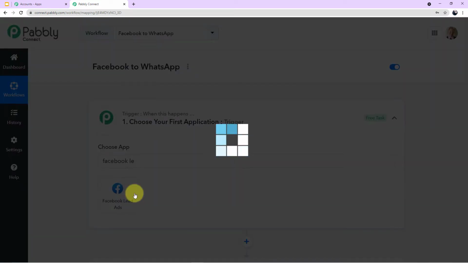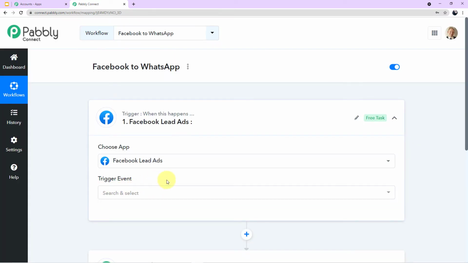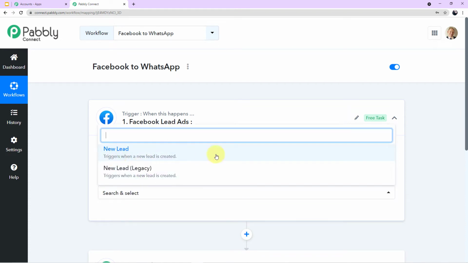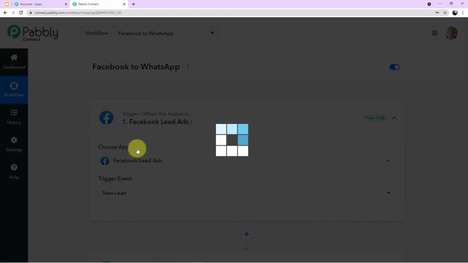As you can see on my screen, I'll click this. And now a new field of trigger event will emerge in front of you. If we click this arrow, you can see the particular action event. I want to choose this action event, new lead. I'll choose this and now I'll click on connect.